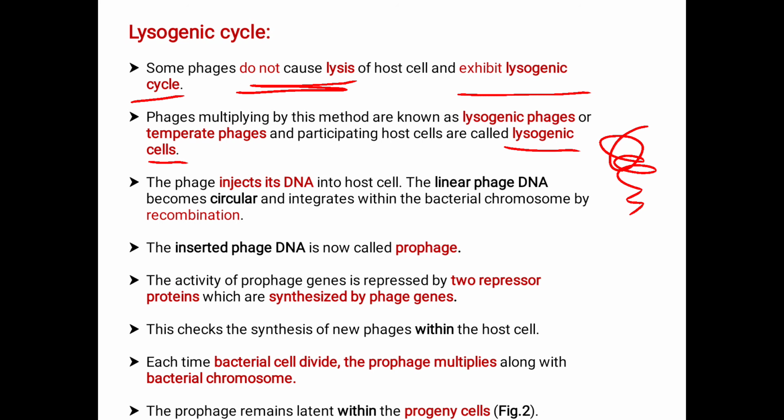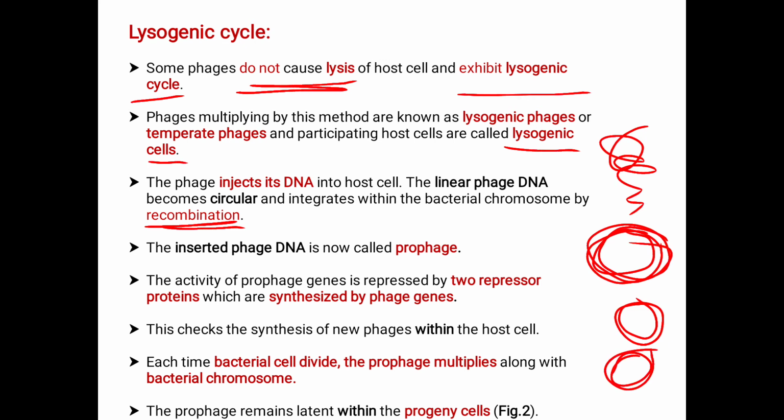Later this linear form converts to the circular form, and it integrates within the bacterial chromosome by the recombination process. Here it integrates with the bacterial chromosome with the help of the recombination process. The inserted phage DNA is now called the prophage.